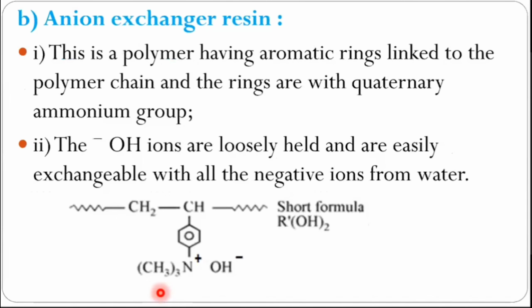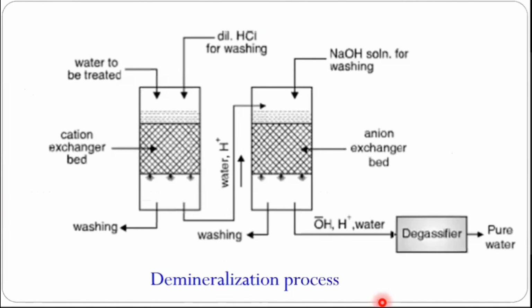And the anion exchanger resin can have such a type of quaternary ammonium group. Quaternary means 4. As you know, the valency of nitrogen is 3 in ammonia, but if it forms one more bond, then it becomes 4, that is quaternary. When it forms 4 bonds, it will have a positive charge. So to balance that positive charge, one hydroxide ion will also be there in the form of an ionic bond. So here, in short, a loosely bound OH minus ion is present. So we'll see the process.